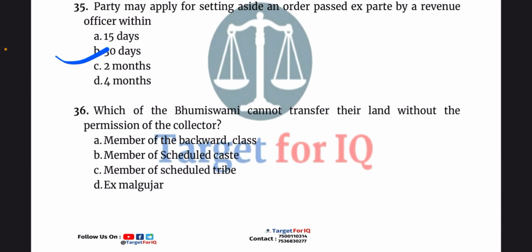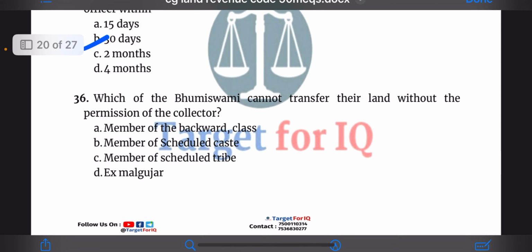30 days. Next question, which of the Bhumiswami cannot transfer their land without the permission of the Collector? The options are A. Member of the backward class, B. Member of scheduled caste, C. Member of scheduled tribe, or D. Ex-Malgujar. The correct answer is option C.